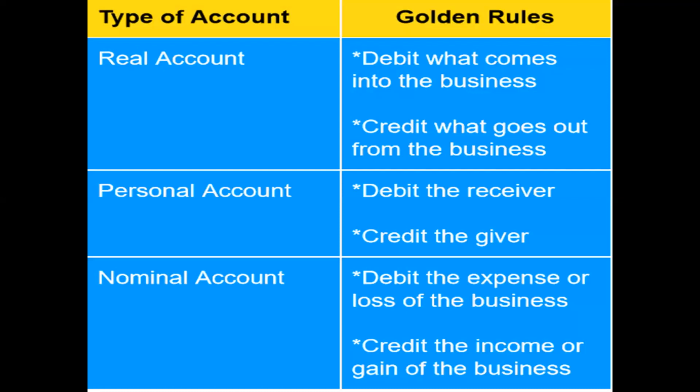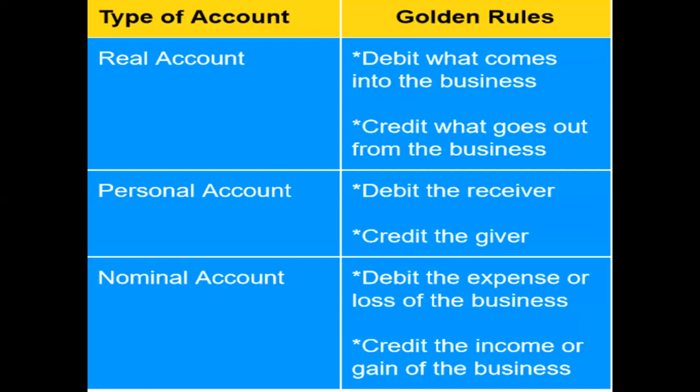Next, coming to the second one, the personal account. Personal account indicates the names of persons, organizations, banks, institutions, people, and companies. The personal account rule is: debit the receiver, credit the giver.